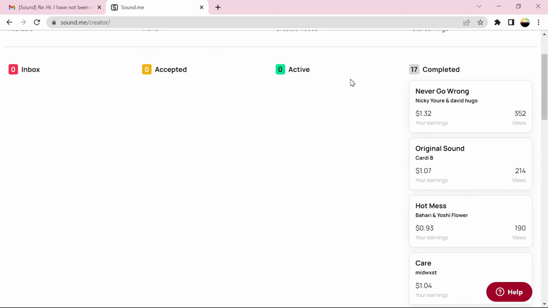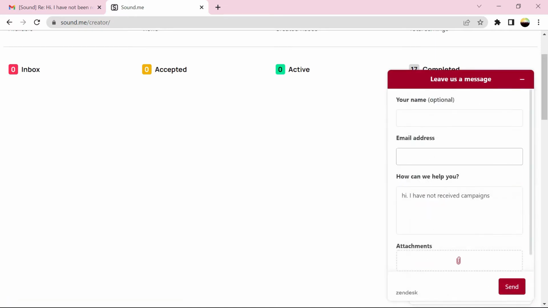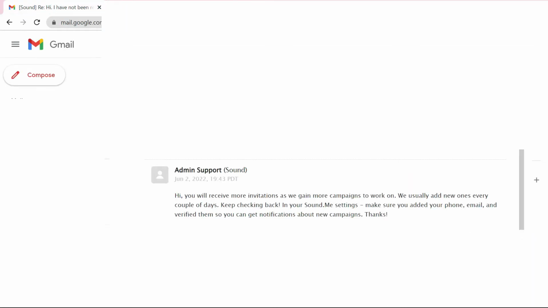What do you do if you have not received campaigns for some time? First thing is to contact support just to make sure your account is fine. So at the bottom of your screen, you will find a help option where you can put your name, your email address, then type the message that you want to send to the support team, then click send. The support team will respond back to you with a possible reason.